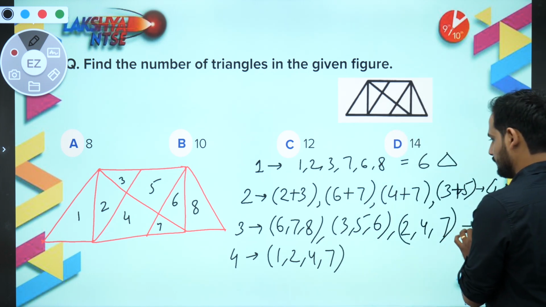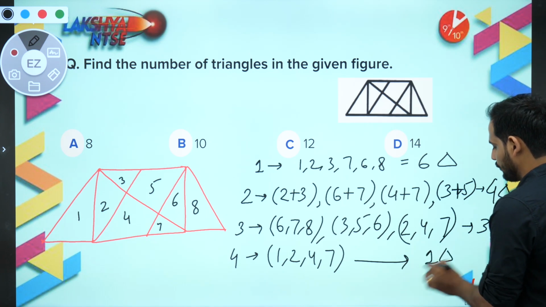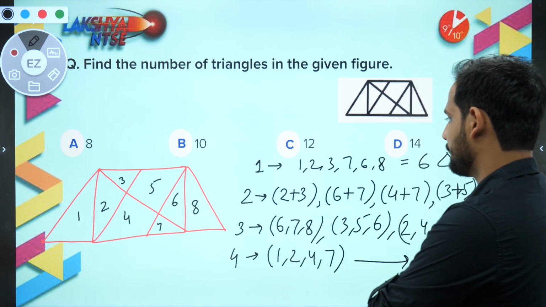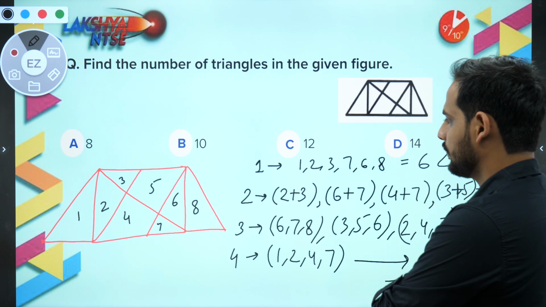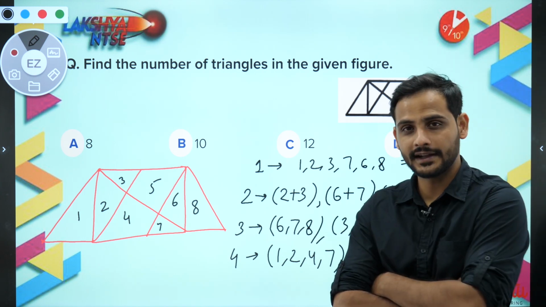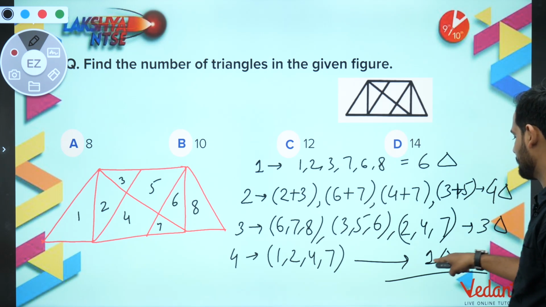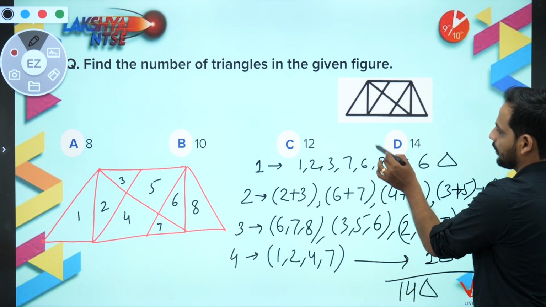So it will give you one triangle. Overall, is there any other possibility by combining 5 figures or 6 figures? As you can see, whenever you are combining 5, 6 or 7 figures, you are not getting any triangle. So the number of triangles is 6 plus 4 plus 3, 13, plus 1, 14. So overall 14 triangles. So option 14 is correct.